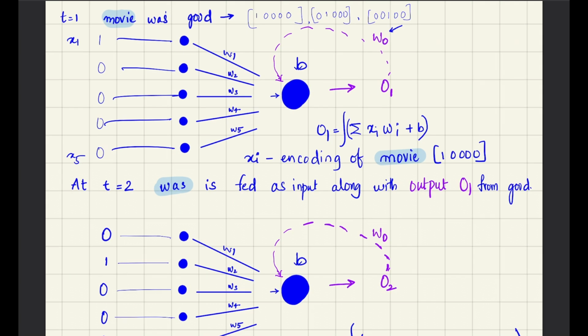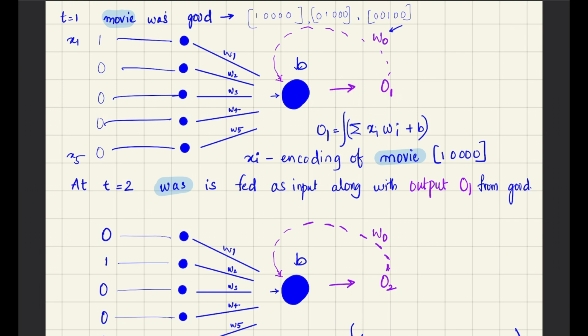So this is in even more detail. We'll go with the same example, movie was good. The encodings of movie was good are this. At time step t equal to 1, we are going to send the encodings for movie into the neural network. This is one of the neurons, and this neuron will have a bias B. It gives us an output O1.